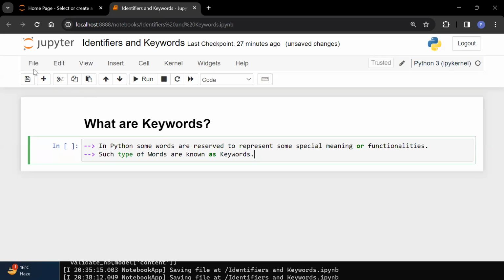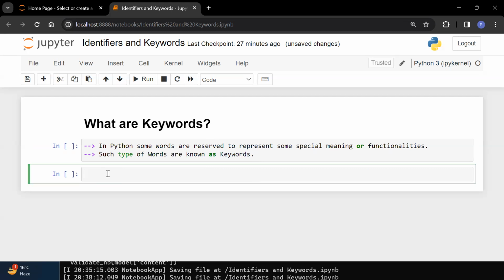Now in Python, how many keywords are there? In English language, n number of words are there. It is uncountable. You cannot count how many words are there. Those are having some specific functionality. For example, a chair, a table. These are also words, and these words are having some meaning. So what about Python? In Python, how many such kind of words are there that are having some specific meaning?